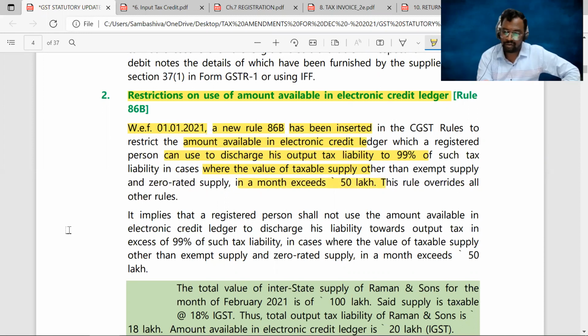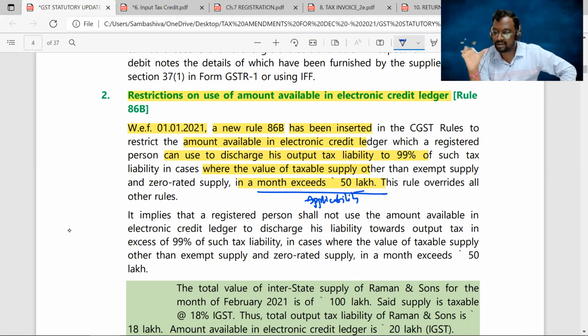So here you can observe this point explains about applicability. This rule is applicable only with respect to those registered persons whose monthly turnover exceeds 50 lakhs. Now, while calculating the turnover, there are 2 exclusions, other than. Whenever you come across the word other than, that means it explains about some exception.